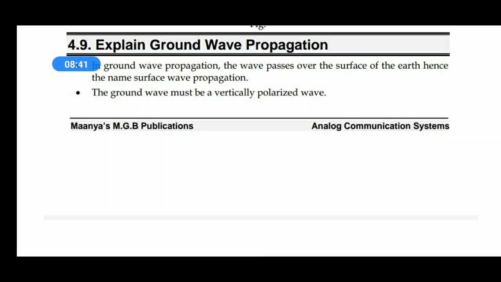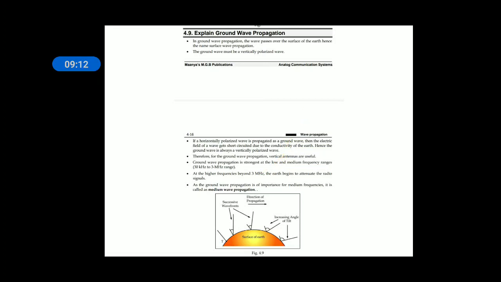If the antennas are horizontally polarized, because every EM wave contains two fields, one is the electric field, the second one is the magnetic field. When the antenna radiates horizontally polarized EM waves, the electric field is horizontal, and this electric field, when it is horizontal, gets short circuited with the surface of the earth, hence it should not be a horizontally polarized wave. This is shown here.